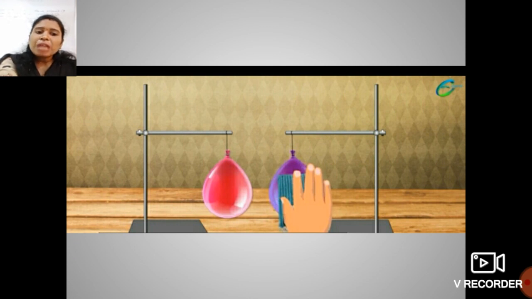So both the balloons are now charged balloons. After rubbing, you have to release them. So what do you observe, students?